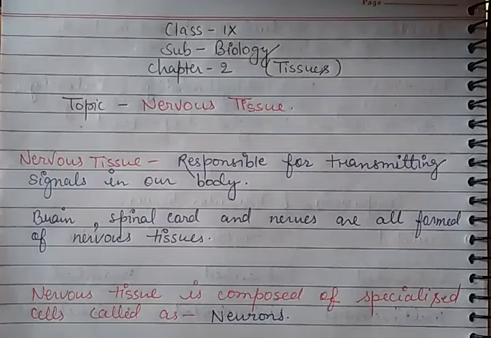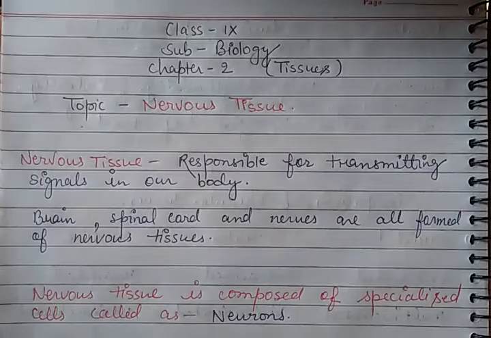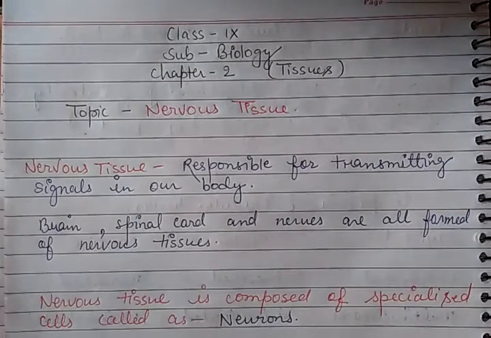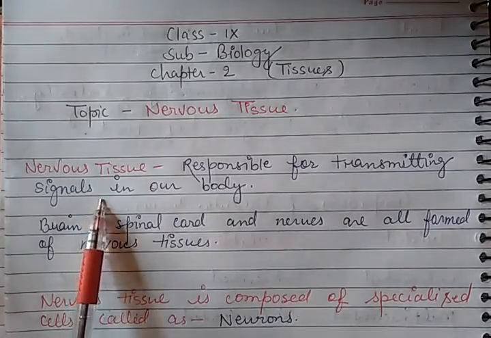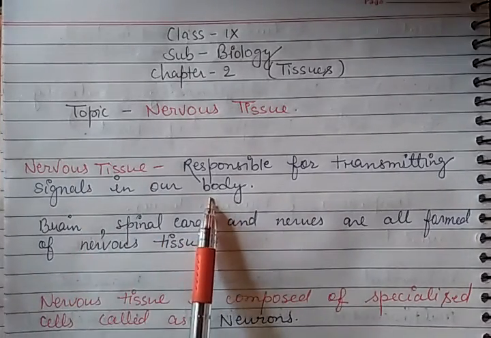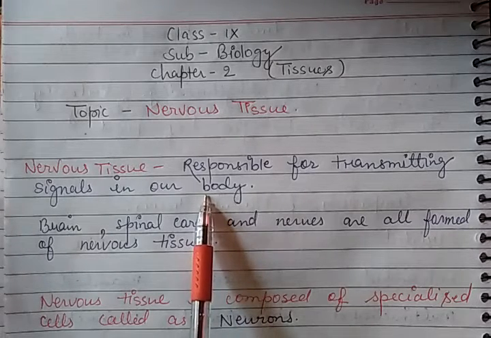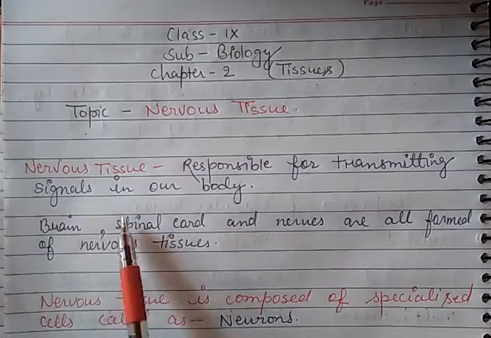So you can say the nervous tissue is responsible for transmitting signals in the body of animals. This tissue transmits the signals, the messages, or the impulses, so that the animal's body responds and reacts.